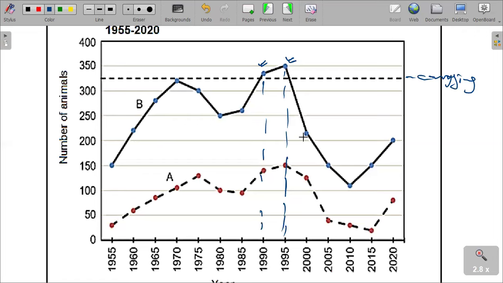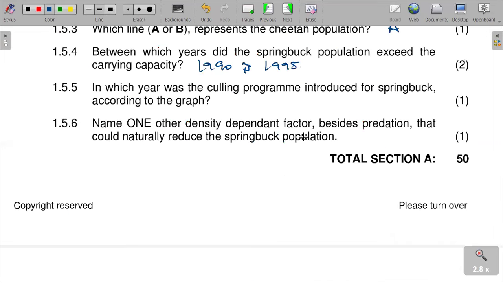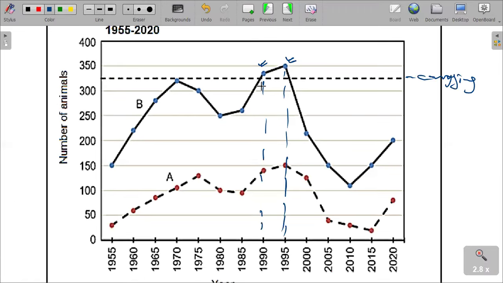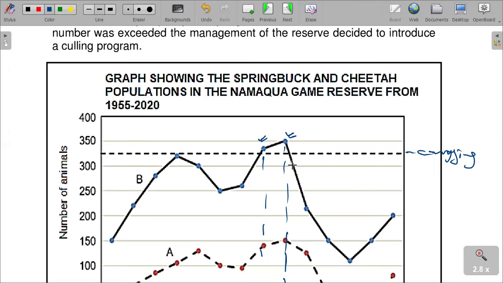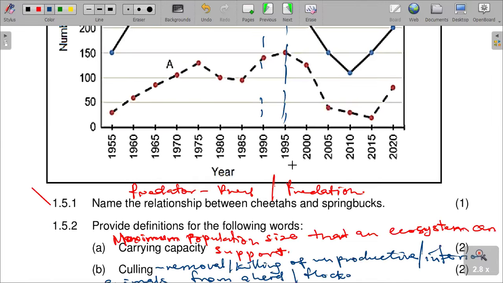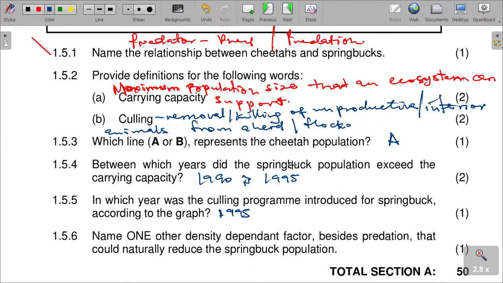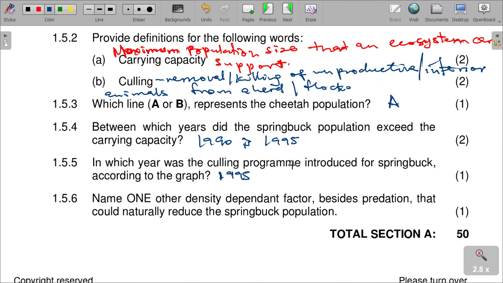It exceeded in 1990 and 1995, and then after 1995 it went down. A factor that might have caused it to go down is culling. So 1995 can do.